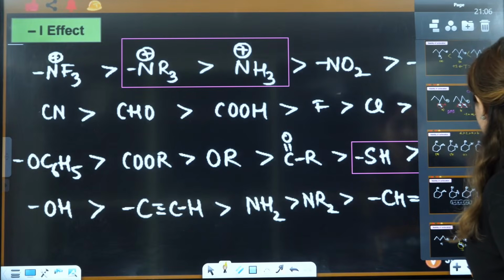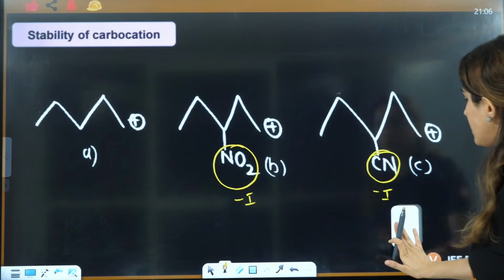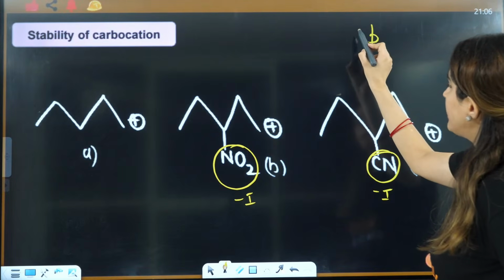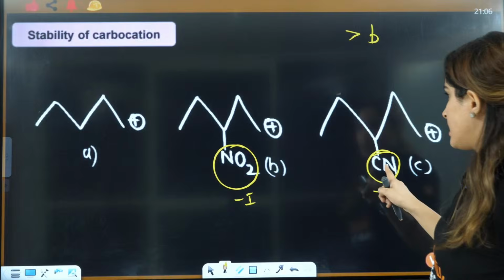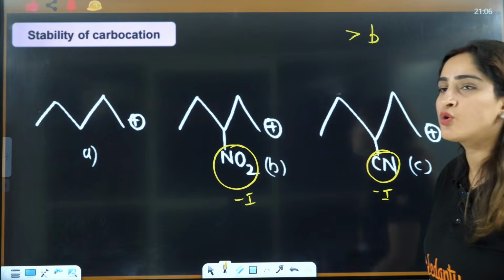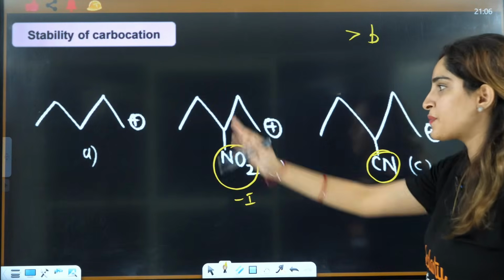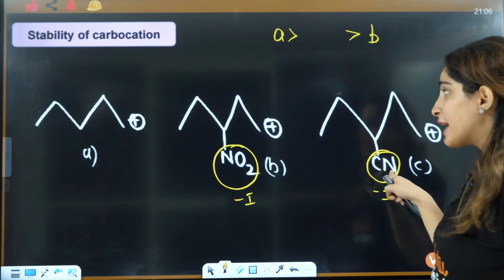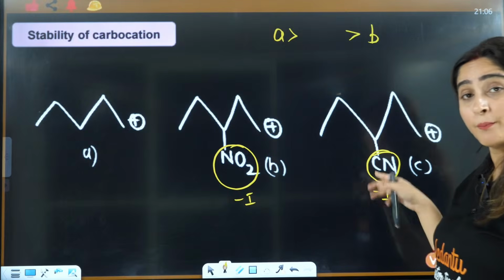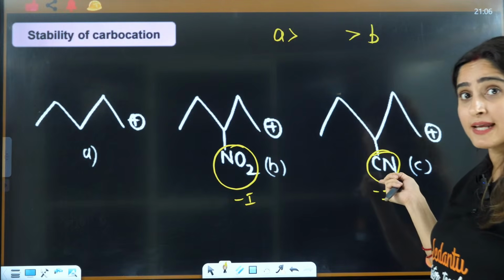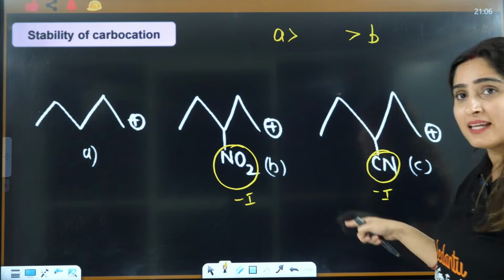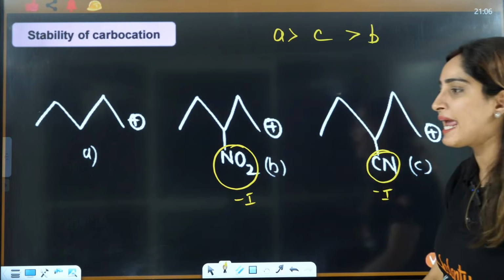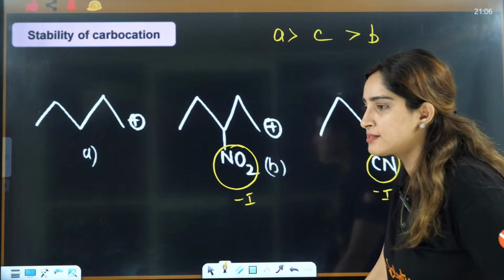So in that case, what will you do? This will destabilize, so that means this will be minimum stability. Here nothing is happening, so no one is there to destabilize it. It is very happy, so it is very stable. C has CN there to destabilize, but this CN has less minus I effect, so it will be C. So ACB is the correct answer here.